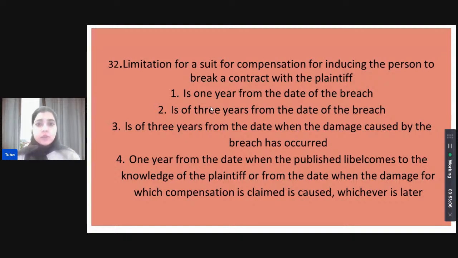Is it 1 year from the date of the breach, 3 years from the date of the breach, 3 years from the date when the damage caused by the breach has occurred? So, when the first hit the plaintiff took from the breach of the contract, is it that? Never mind, this is an incorrect portion. Option 4, let's treat option 4 as none of the above. So, which of the following will be correct here? This is a mistake, option 4 here. Let's treat it as none of the above. So, is it 1 year from the date of breach, 3 years from the date of breach, 3 years from the date when the damage caused by breach has occurred, or none of the above?